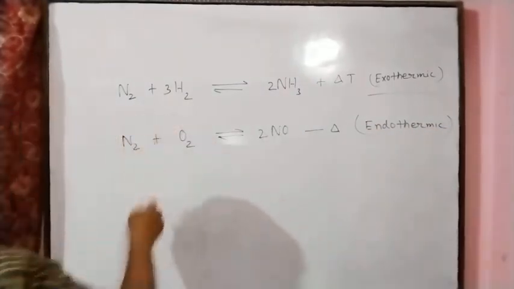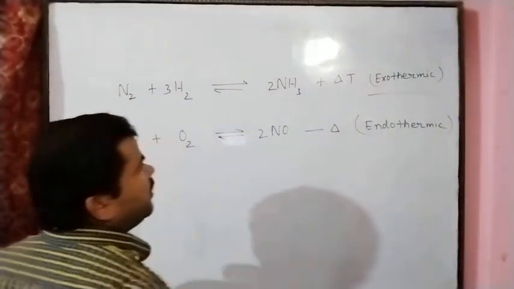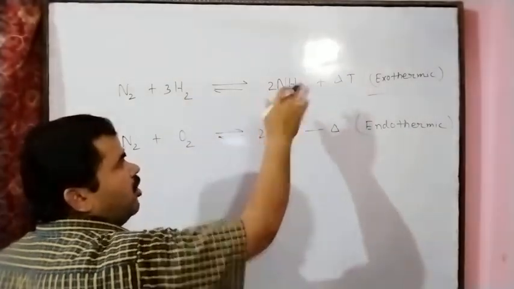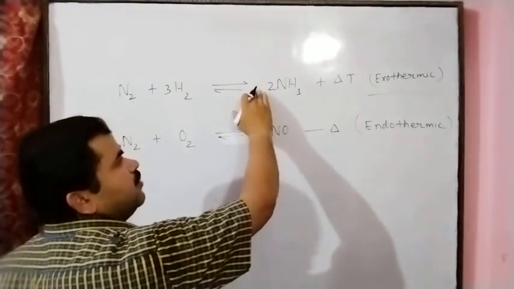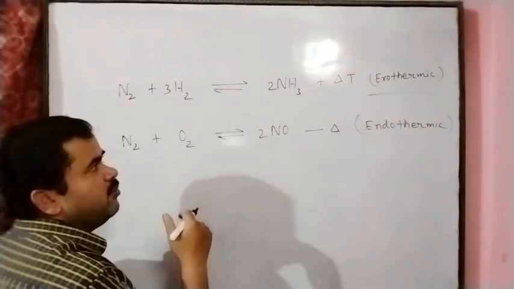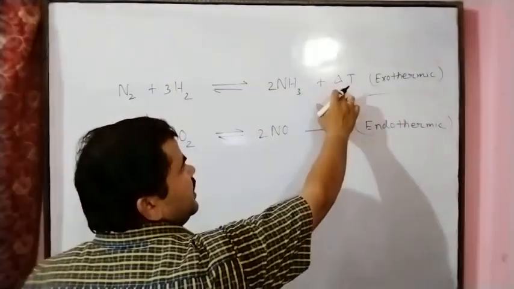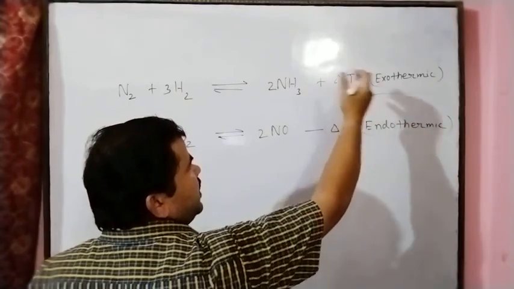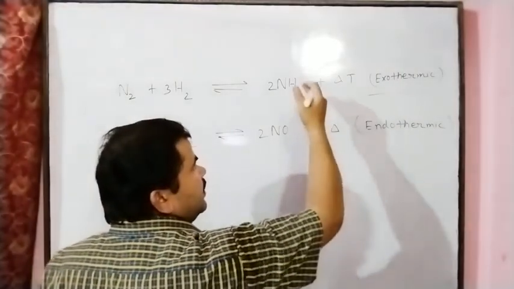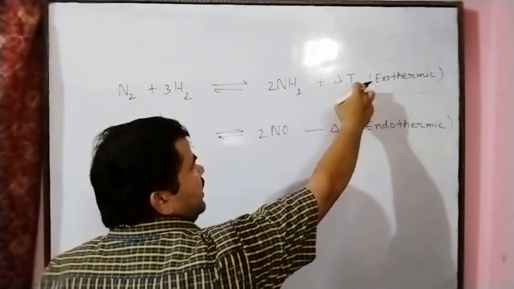Two examples are given here. Nitrogen reacts with hydrogen to give ammonia, an exothermic reaction, because in this chemical reaction heat energy is evolved, that is, heat energy is released. This is why we represent it here with plus delta T, and we write it on the right hand side, on the product side.